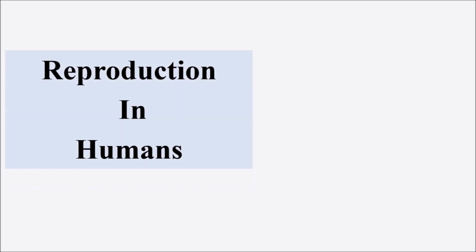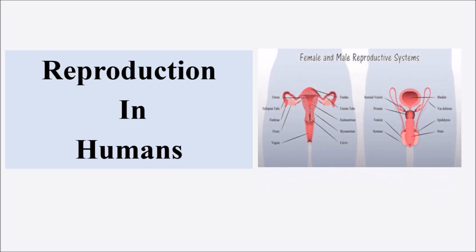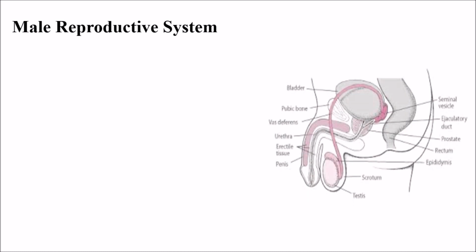In today's class, we will discuss reproduction in humans. In my previous class, I gave the introduction about what is reproduction. So today we will discuss the reproductive system. In reproductive systems, you will see about males today. So, male reproductive system. What is the male reproductive system?